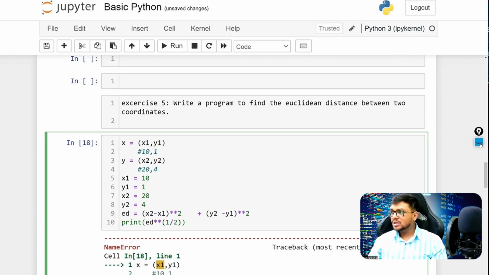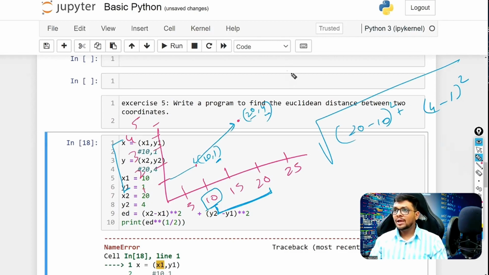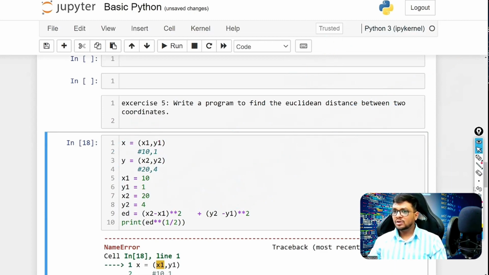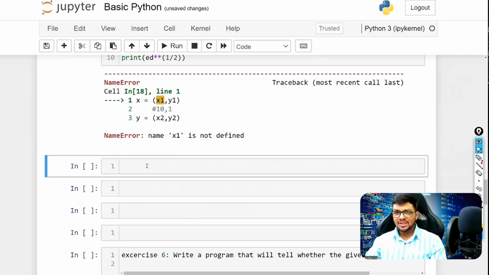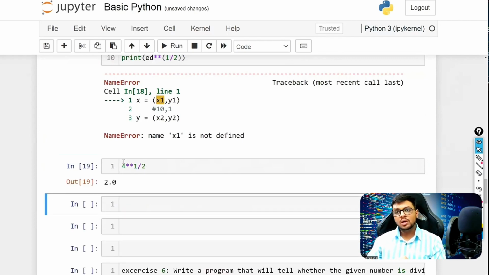So basically how it is written, see, square root can also be written as the power 1 by 2, like this. So that's what I have written here. Let's try to find out. Okay, so you can check that. You can write here 4 star star 1 divided by 2, and you would get the square root of 4.